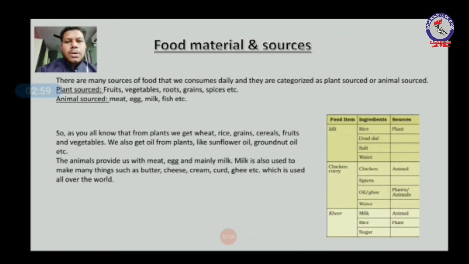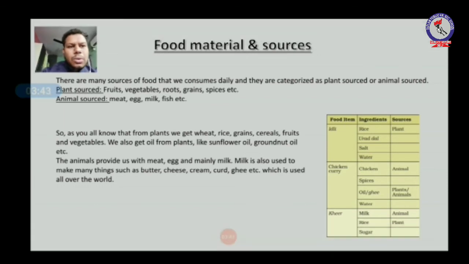As you can see, we get wheat, rice, grains, cereals, fruit, vegetables, all from the plant, but we also get oils from the plant. I have given examples like sunflower oil and groundnut oil. There is also another oil like coconut oil. We also get this from the plant. The animal provides us with meat, egg and mainly milk. Milk is given by animals, mainly the cow and buffaloes. Milk is also used to make many things such as butter, cream, cheese, curd, ghee, etc., which are used all over the world, because these are made with the help of milk.